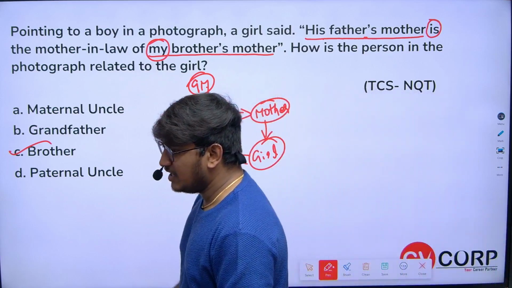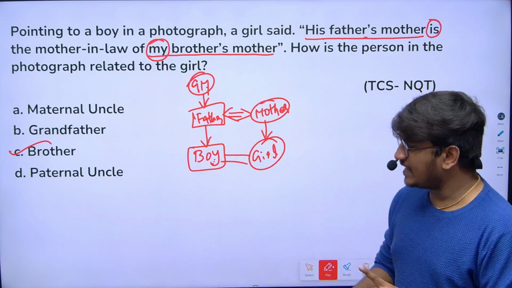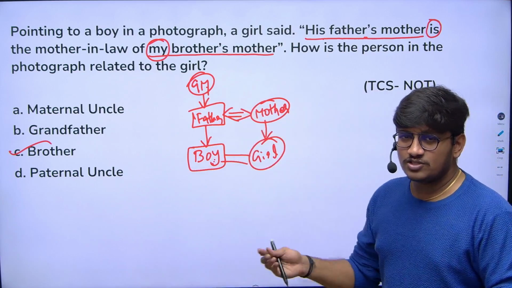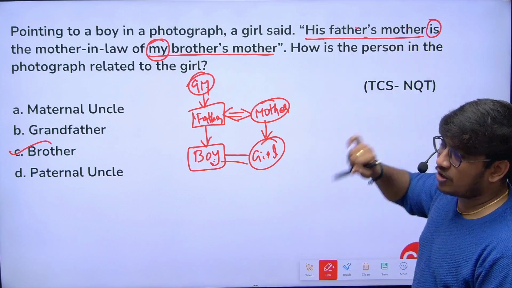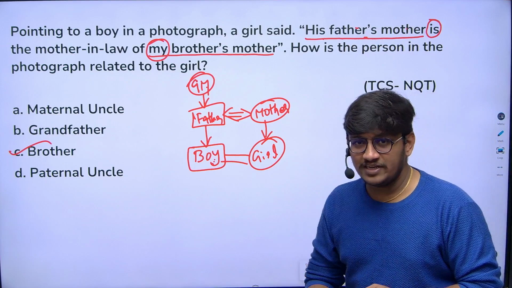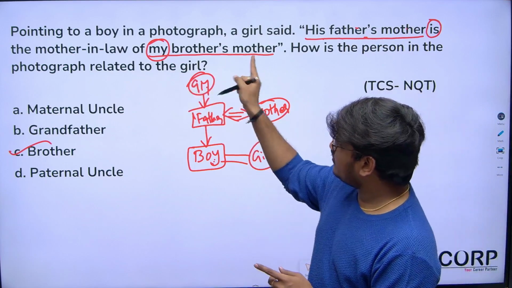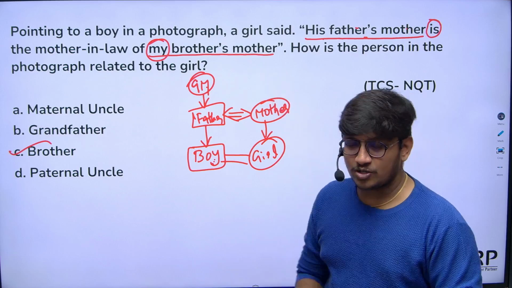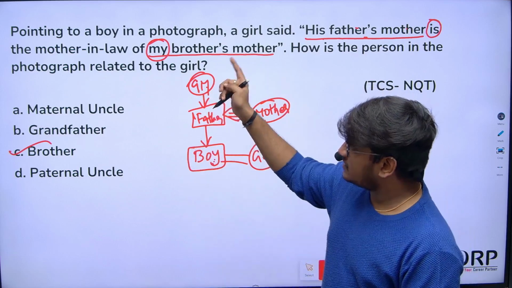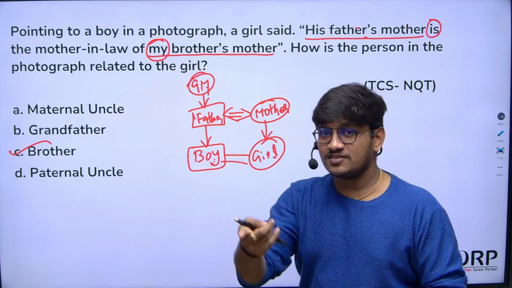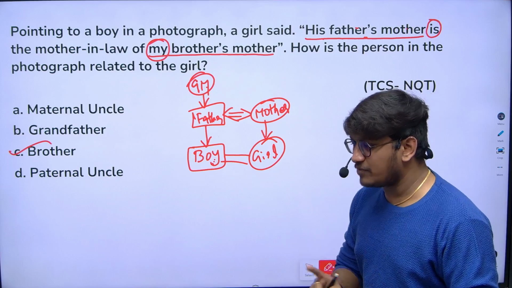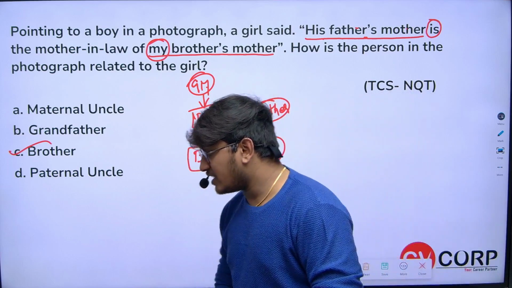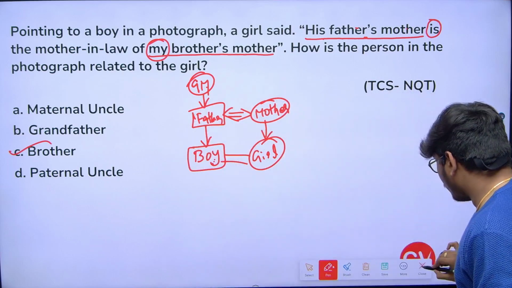Yeah, exactly. You just need to connect the words. That's it. Actually, no need to draw this diagram as well. You can easily connect the points here. The boy's father's mother is obviously the boy's grandmother, right, who is the mother-in-law of my brother's mother. My brother's mother is obviously my mother, the girl is saying. So my mother's mother-in-law is my father's mother, right? So the boy and girl are related as brother and sister. Yeah, exactly. Now, can you answer the next one?